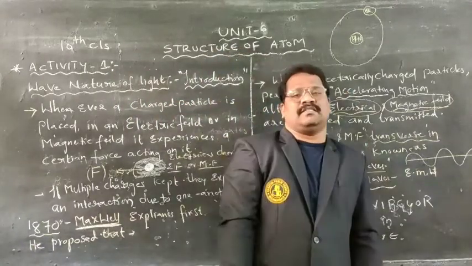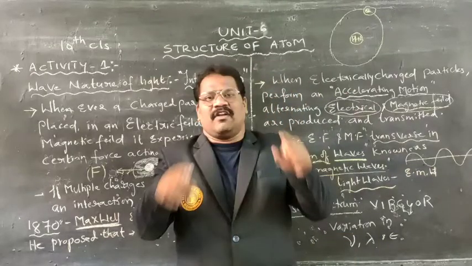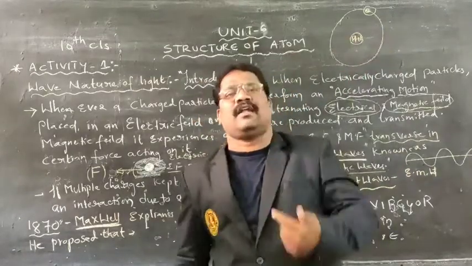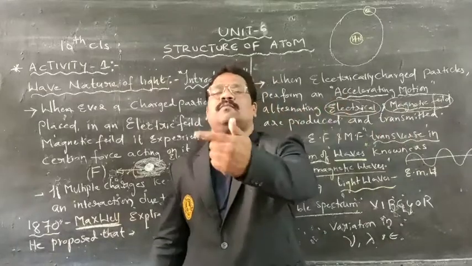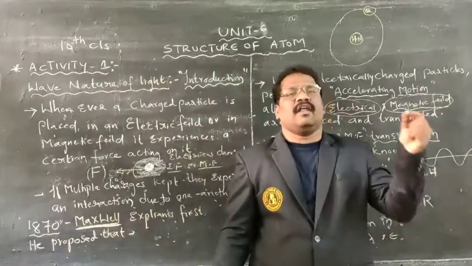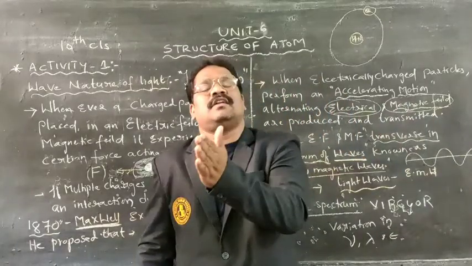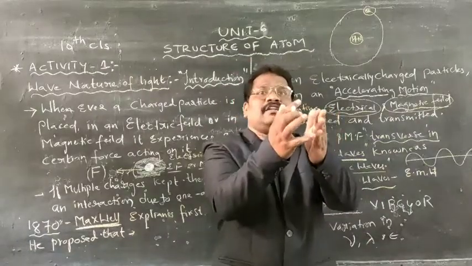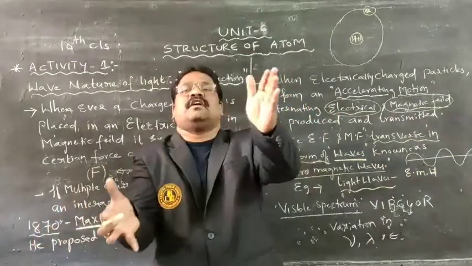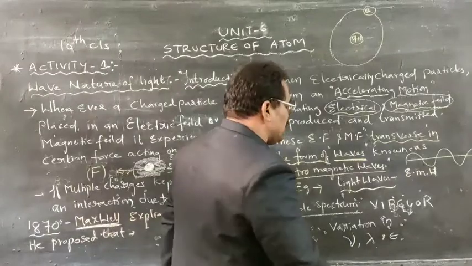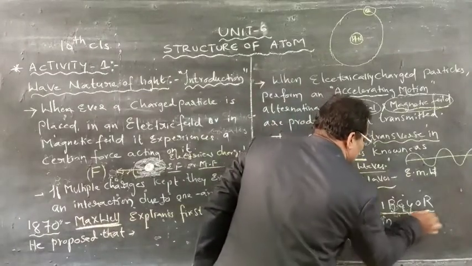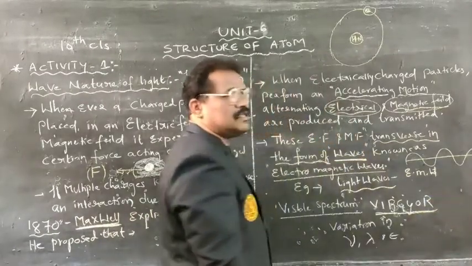place it in front of a prism. Take one prism and allow the white light ray to be incident on the prism. When you allow the light ray to be incident on the prism, what happens there? The light starts splitting up. Dispersion takes place. As it disperses, how many colors can be obtained? Seven colors can be obtained.